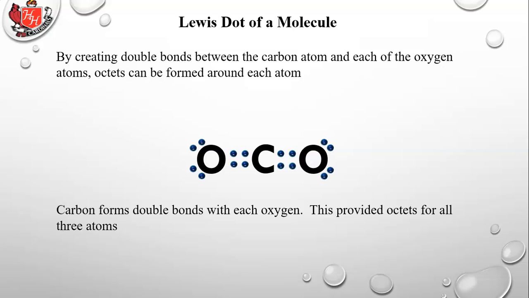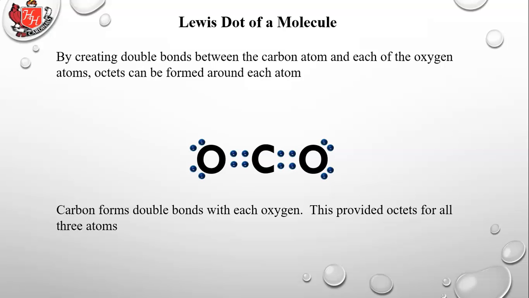By creating double bonds between the carbon atom and each of the oxygen atoms, octets can be formed around each atom. So count it, convince yourself that all 3 of those atoms have an octet, where the electrons that are shared, the bonding electrons between the carbon and the oxygens, count for both the carbon and the oxygen. So there are 8 electrons in the oxygen on the left, 8 electrons for the carbon in the center, and 8 electrons for the oxygen on the right.